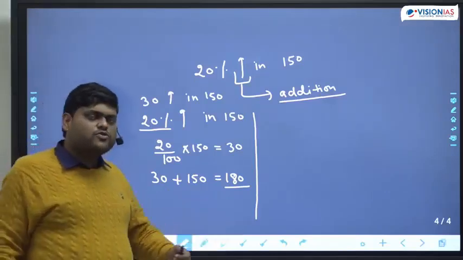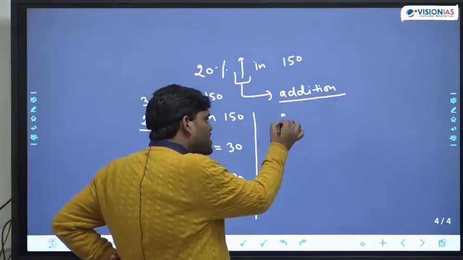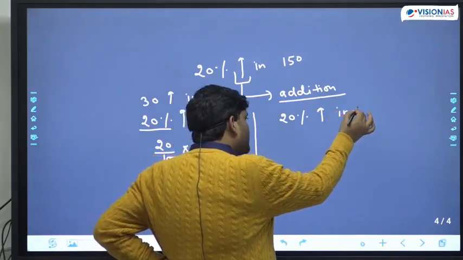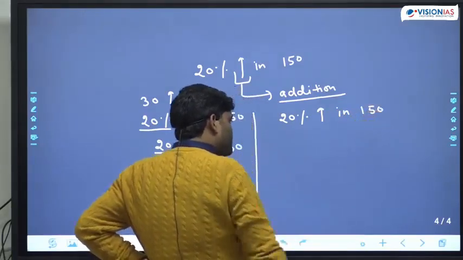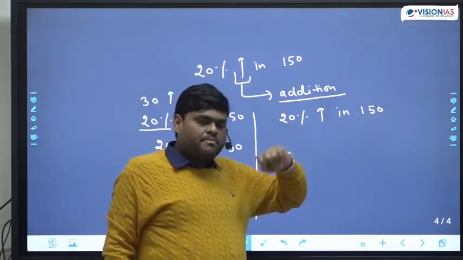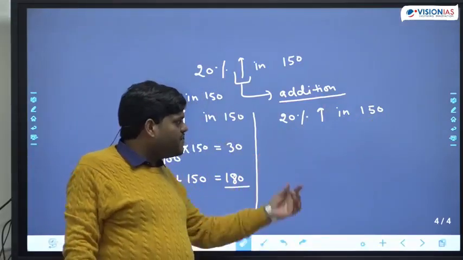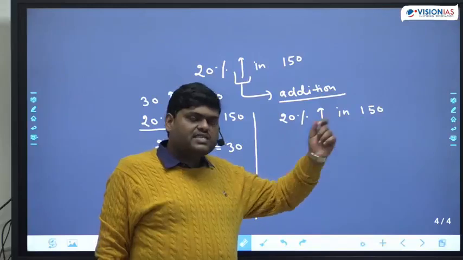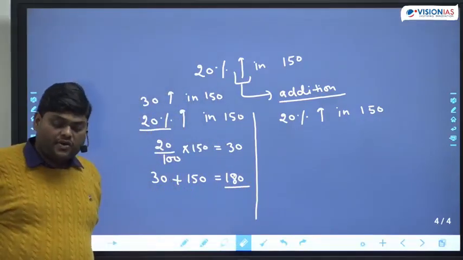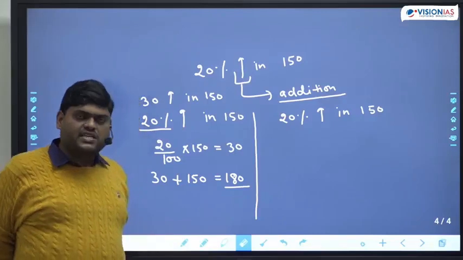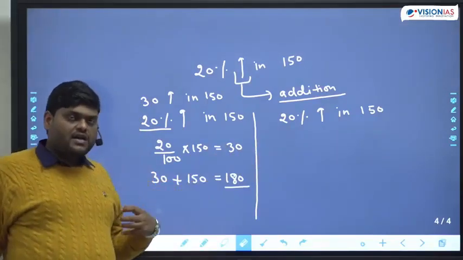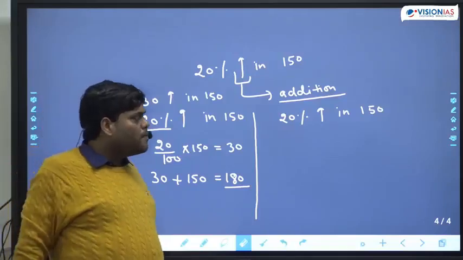The second way to solve this question: 20% increment in 150. This is given in percentage, this is given in number. Now, if one is given in percentage and one in number, the other way is we can change both into percentage.